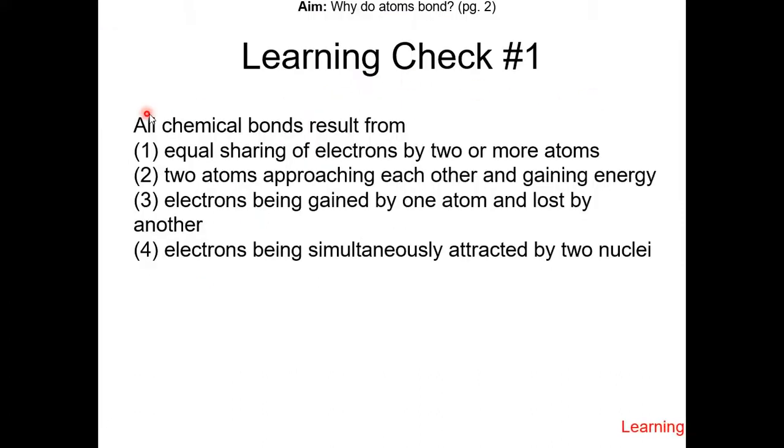Learning check number 1. All chemical bonds result from what? Pause this video and resume once you have the answer. Okay, so there must be some attraction between the nucleus and the electrons. So the best answer is choice 4.